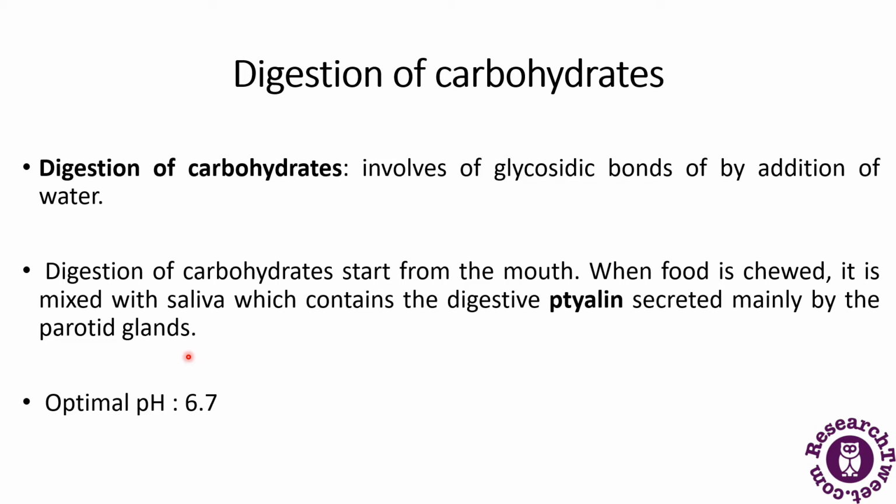The optimal pH for this enzyme is around 6.7. This enzyme, alpha amylase, which is an endoamylase, hydrolyzes the amylopectin of the starch into the disaccharide maltose, the trisaccharide maltotriose, and alpha limit dextrins, and unbranched amylose into maltose and maltotriose. About 30% of the starch is hydrolyzed in the mouth by this enzyme.